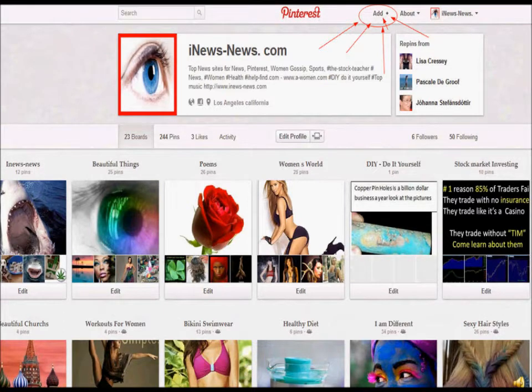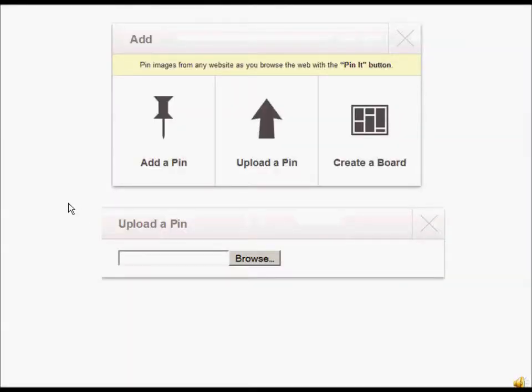Now, the next screen looks like this, and of course this is your main page. This is where all your boards are and all your pins are, and from this point we're going to hit the add button. That's the most common button, is the add button. So we're going to hit the add button, and you're going to get a little screen that looks like this. And once again, this is if you're pinning a picture from a website, but it's going to ask you for the URL, and I haven't figured that out because I don't use it that way, but you might want to do that if you're pinning from other websites.